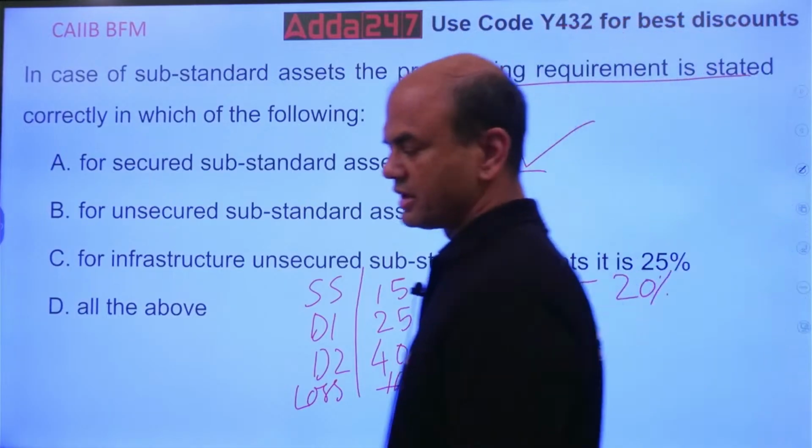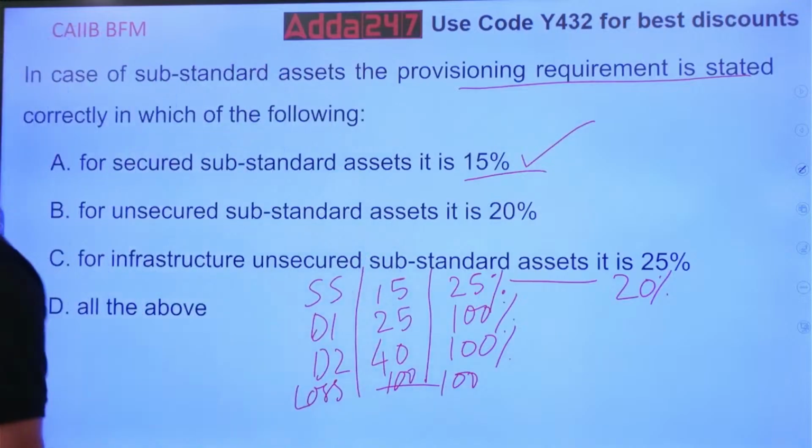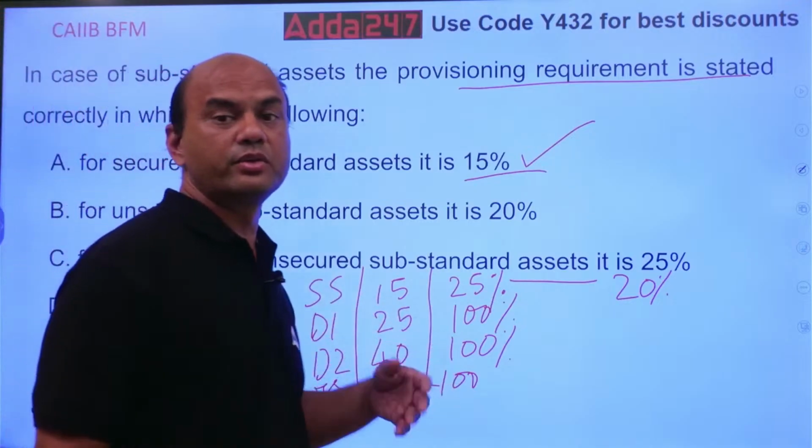Got it everyone? Clear? Check this. This table is very important for you. Everyone should check this. Based on the provisioning, you have the risk weights also. Based on the provisioning, you have weightage. What is it? Anyone knows? It's not a part of this question, but do you know?